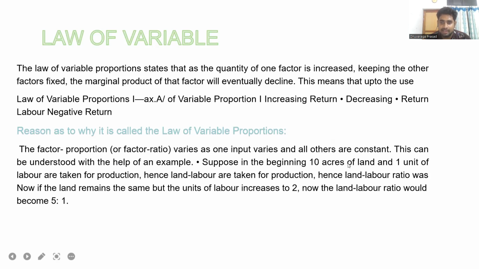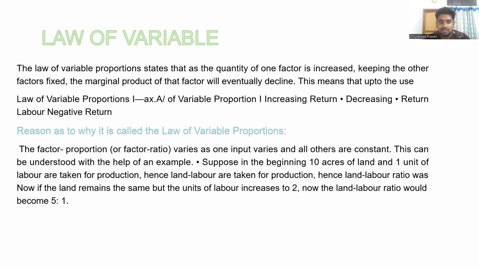Suppose in the beginning there are 10 acres of land and 1 unit of labor taken for production. Then the land remains the same, but the units of labor increase to 2.